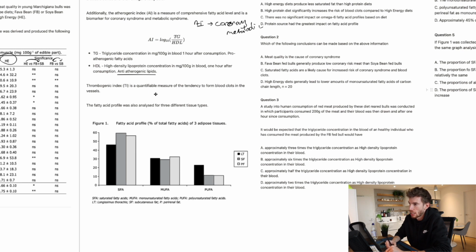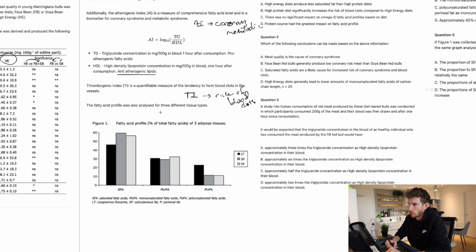Thrombogenic index, TI, is a quantifiable measure of the tendency to form blood clots in the vessels. That one makes a little bit more sense if you're familiar with thrombosis and the word itself. So TI is basically going to be risk of blood clots. There we go. This is how I'd take notes, just segmenting and breaking down, piecing it all apart.